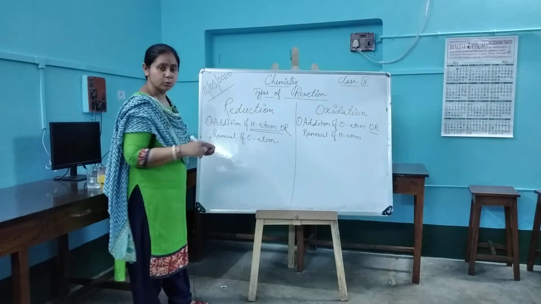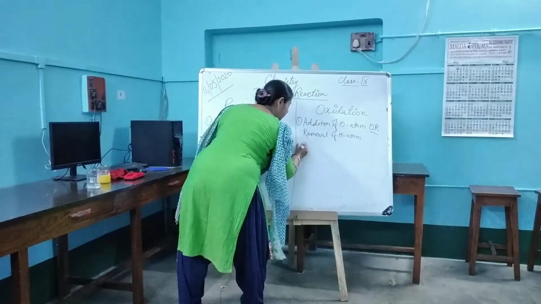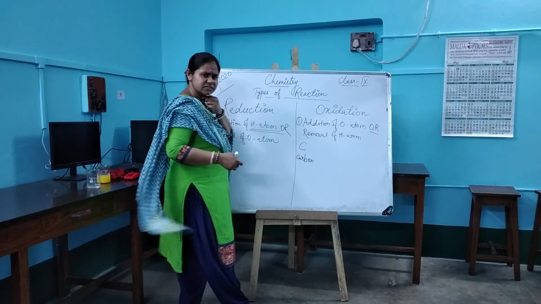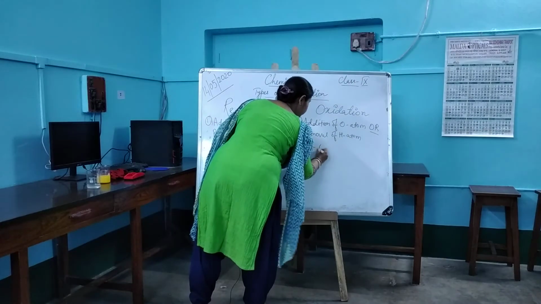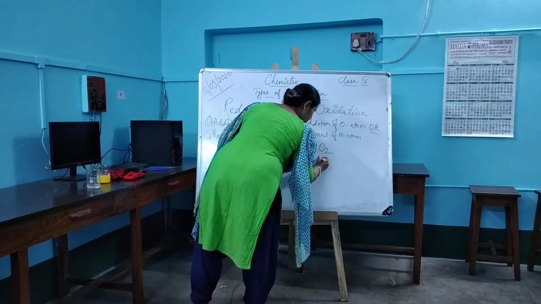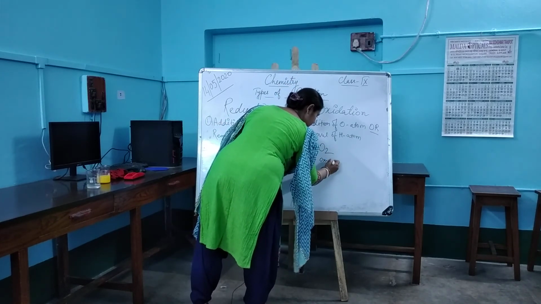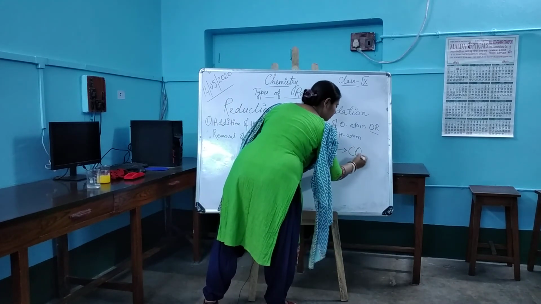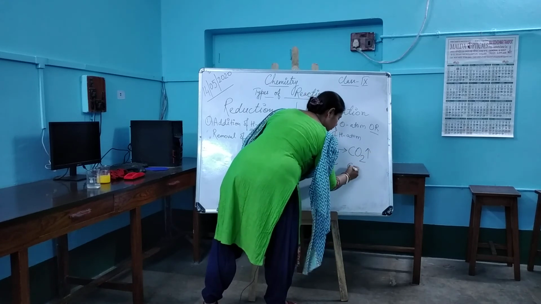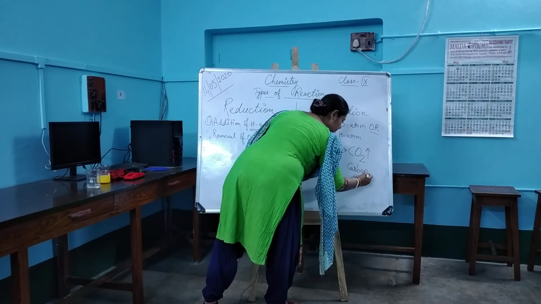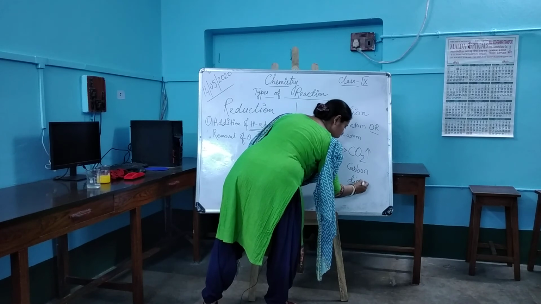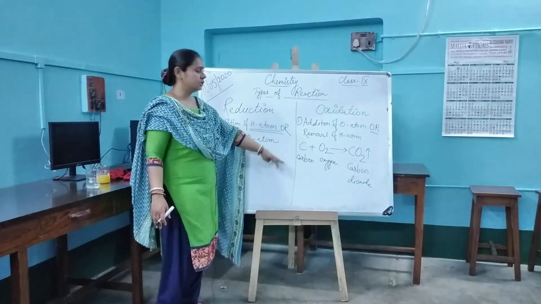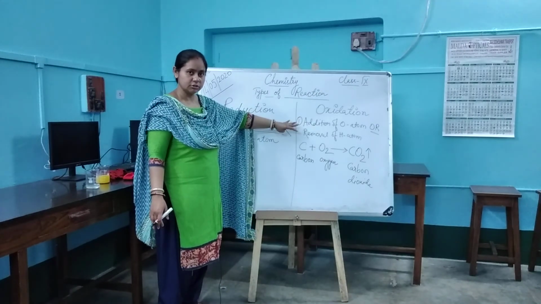Okay, let me give you one example. See, carbon, this is your normal carbon that we have seen. On reaction with oxygen, just normal oxygen gas, what will it form? It will form carbon dioxide. So this reaction is a kind of oxidation reaction. Is it clear to you?